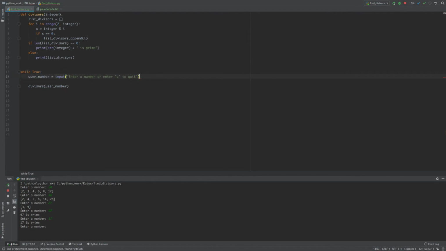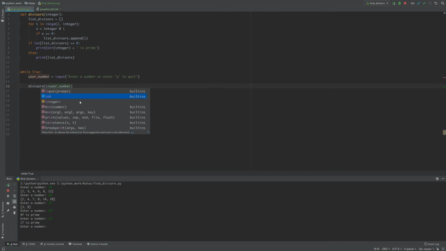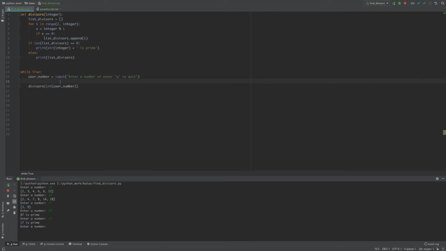I'm wondering how I fix that. I think I have to convert it to an integer only when passing it in, rather than here. So it'll take whatever value and store it as a string.